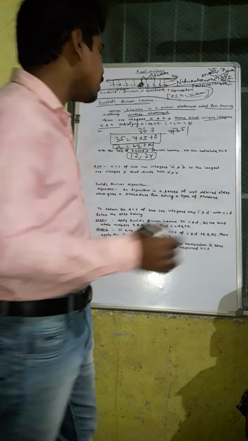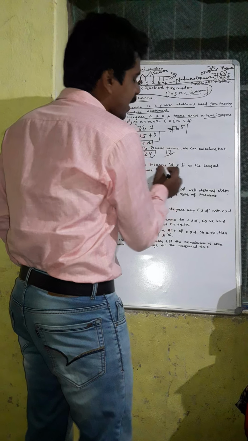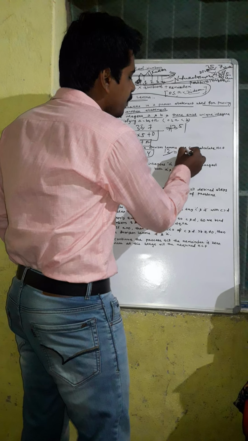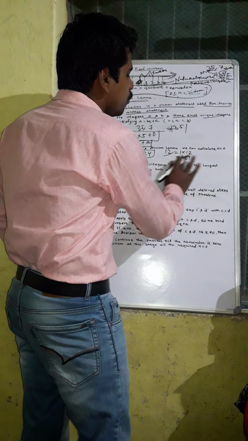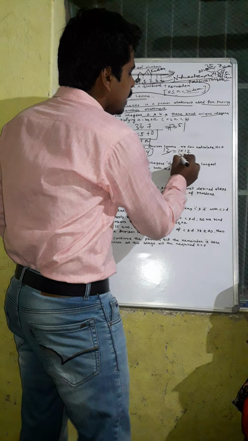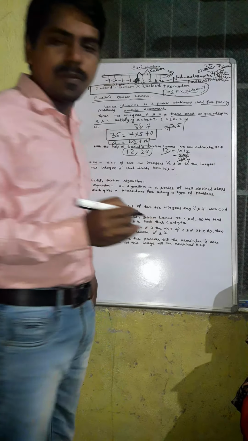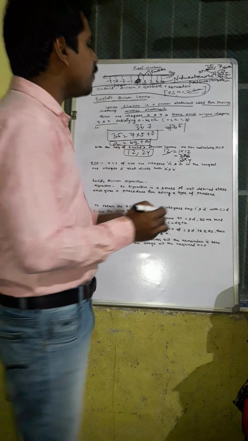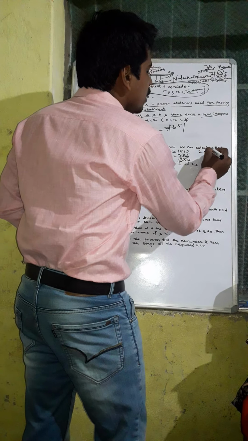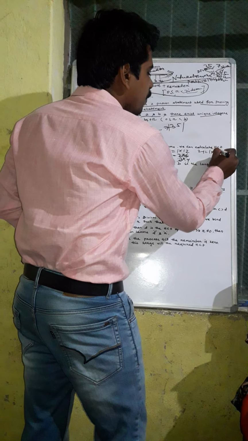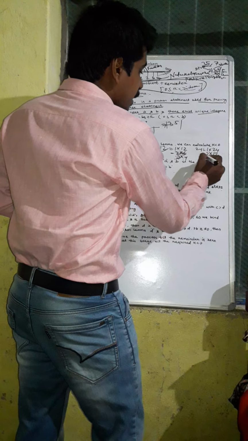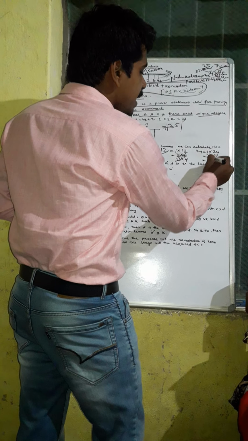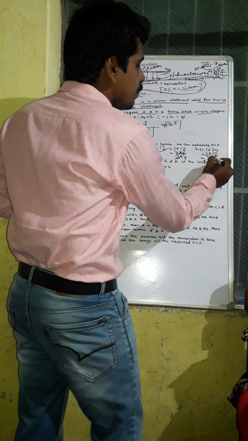The factors of 12 are 1 into 12, 2 into 6, and 3 into 4. Then the factors of 24 are 1 into 24, 2 into 12, 3 into 8, and 6 into 4.